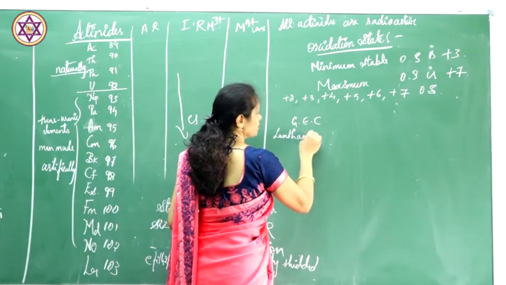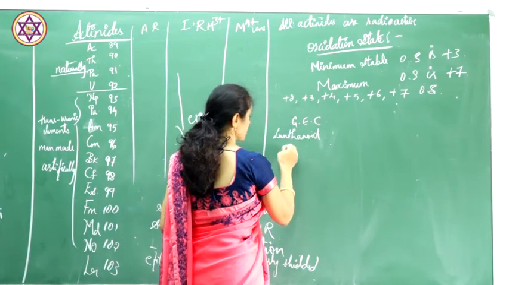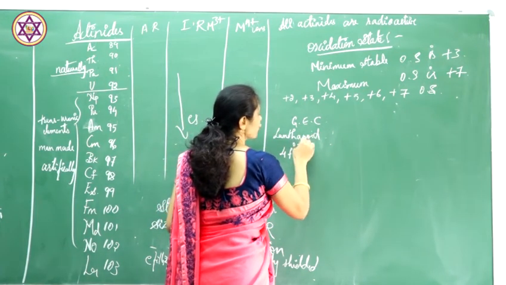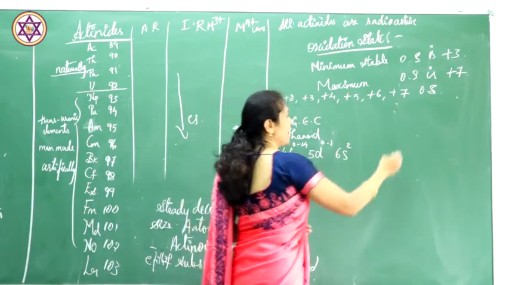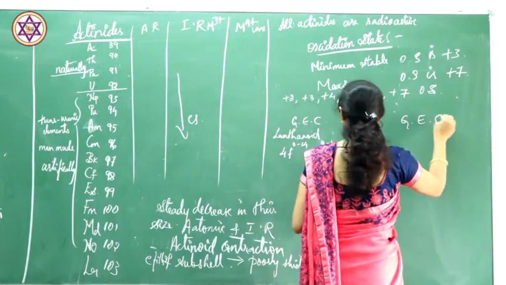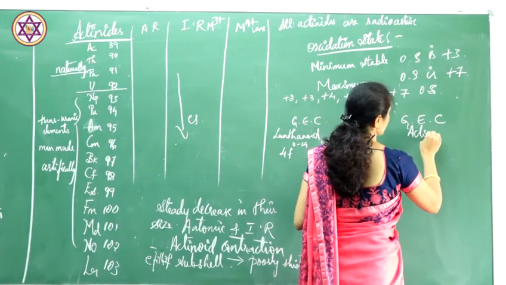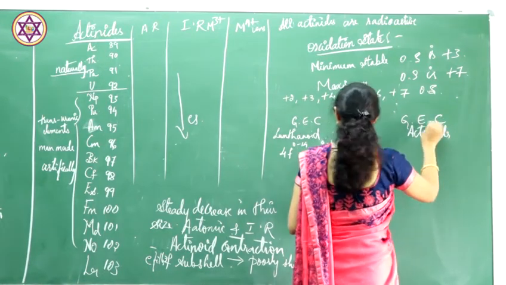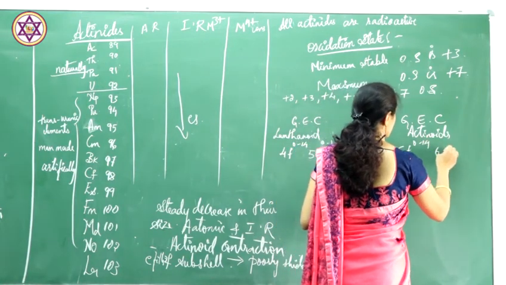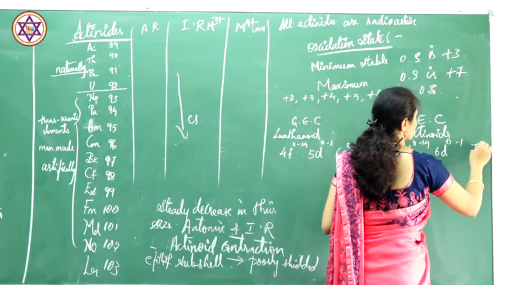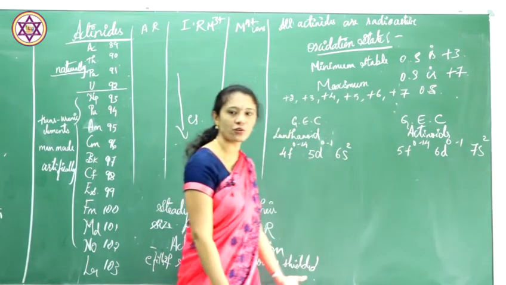Lanthanoid is what? That is 4f 0 to 14, 5d 0 to 1, 6s2, and the general electronic configuration of actinoids is 5f 0 to 14, 6d 0 to 1, 7s2. This is the general electronic configuration.